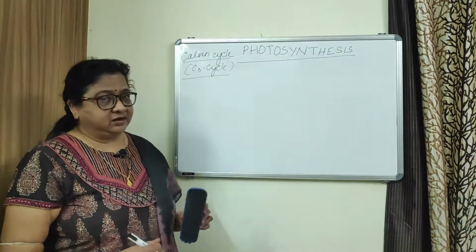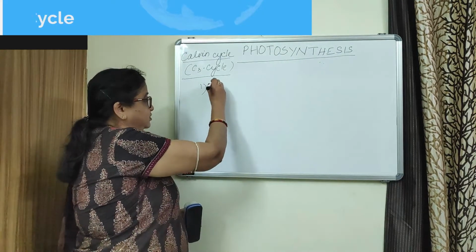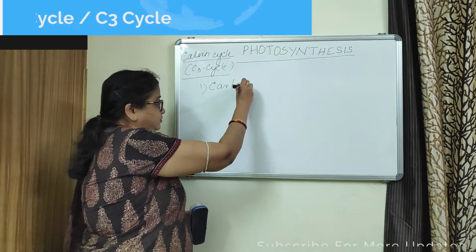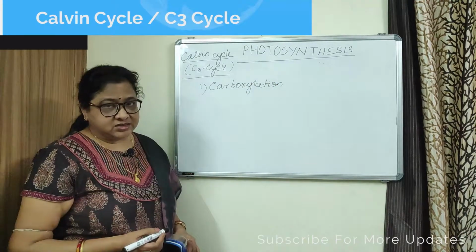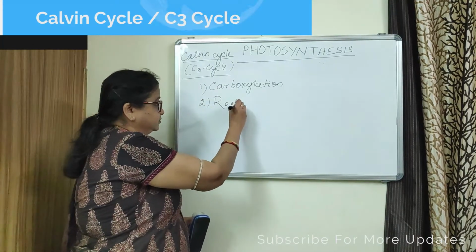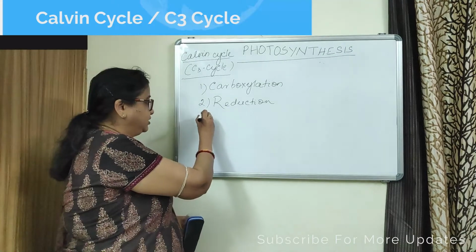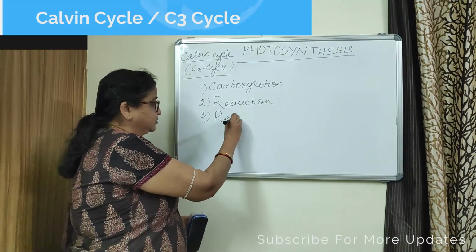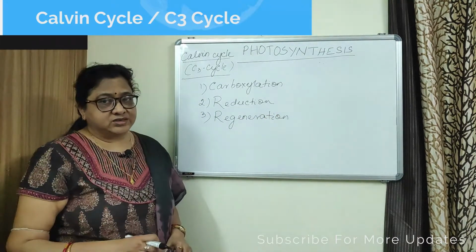The Calvin cycle consists of three phases. One is the carboxylation phase, second is the reduction phase, and third is the regeneration phase.